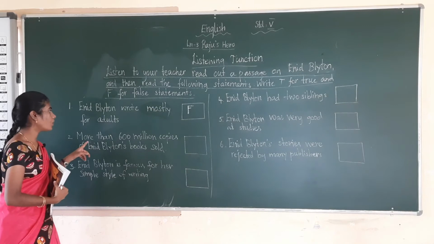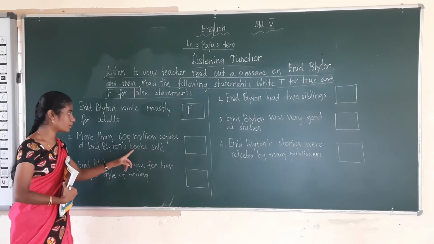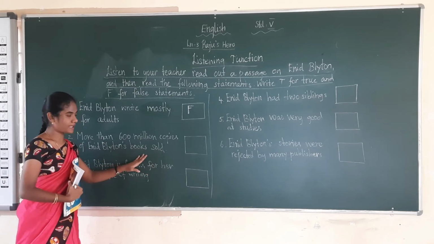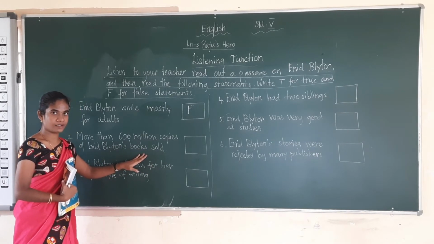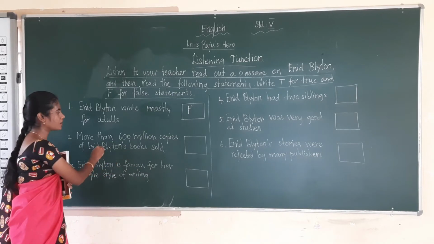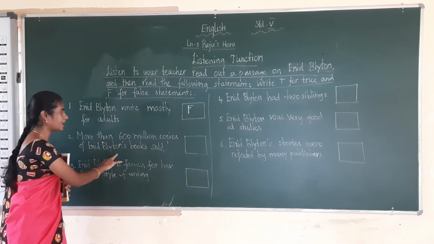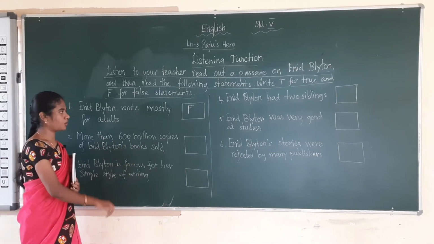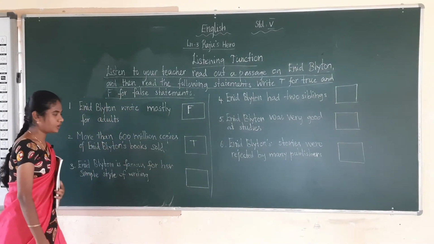Second question: more than 600 million copies of Enid Blyton's books sold. Is the statement true or false? What have you written? I hope you have written T for that because the statement is true. More than 600 million copies of Enid Blyton's books were sold. So the statement is true, and you have to write T.